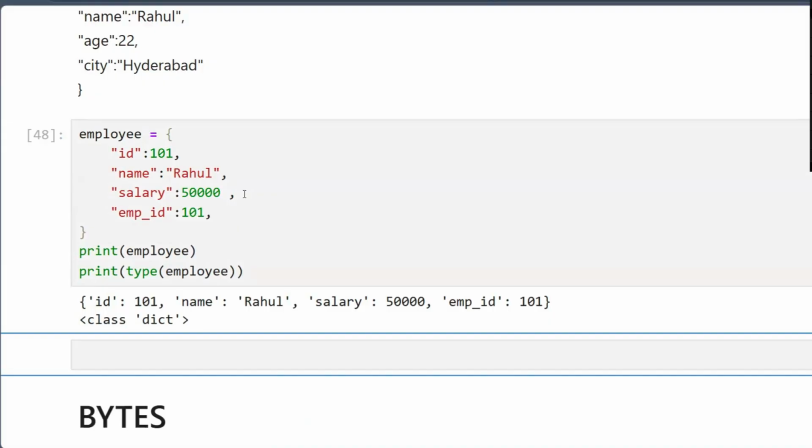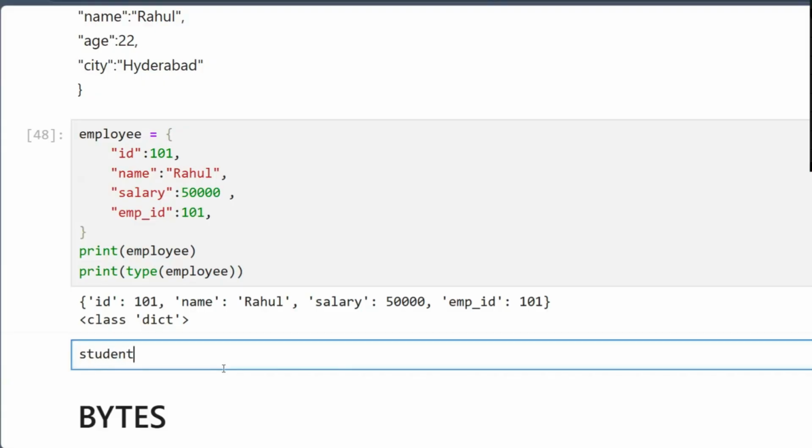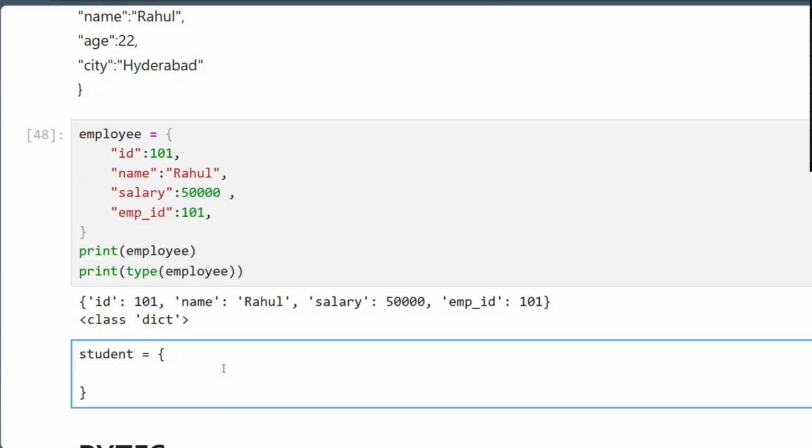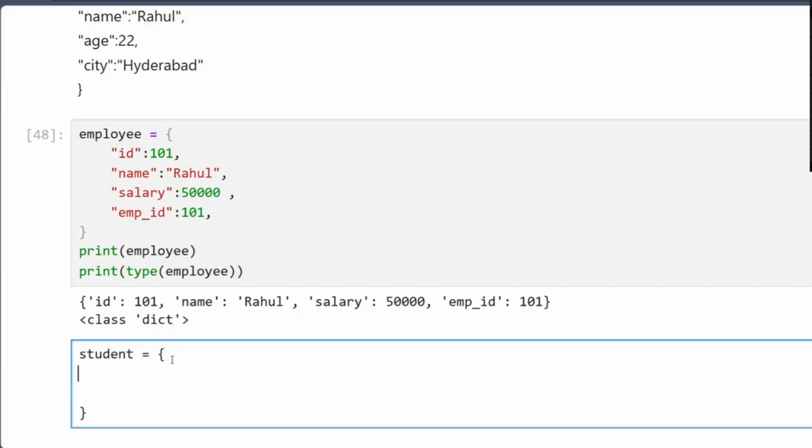Okay, so if we take a dictionary, variable student. It is a dictionary object. You want to create a student dictionary object. Then the curly brackets, and the colon is common. In a string we give roll number. Roll number.